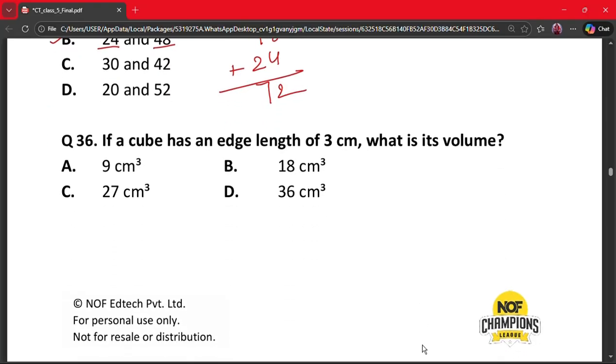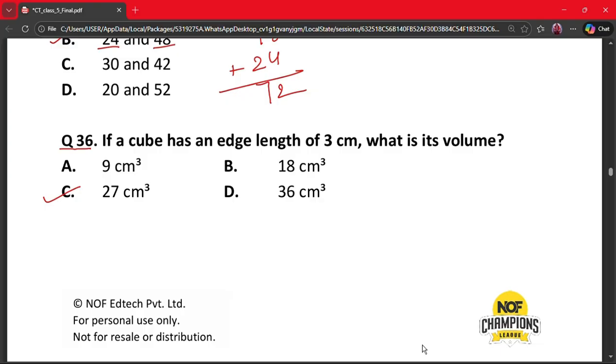The next question is question 36. If a cube has an edge length of 3 cm, what is its volume? A. 9 cm cube, B. 18 cm cube, C. 27 cm cube, and D. 36 cm cube. Here the correct answer is option C, that is 27 cm cube. Why?